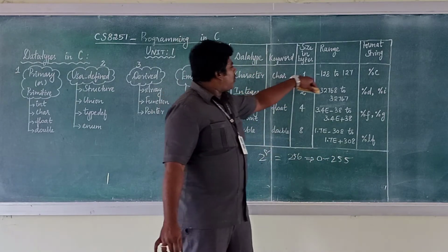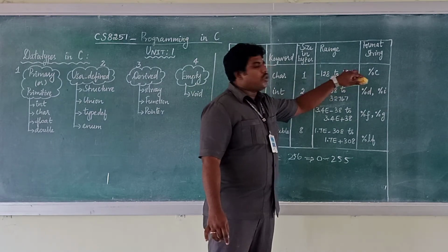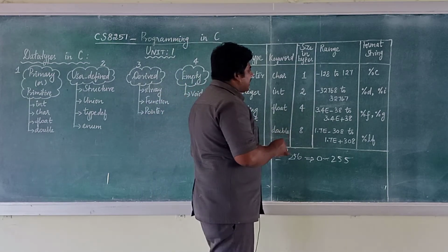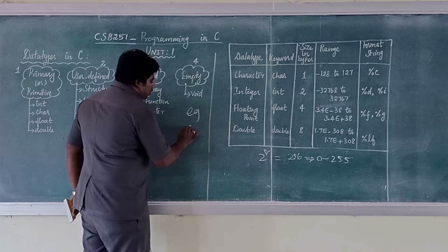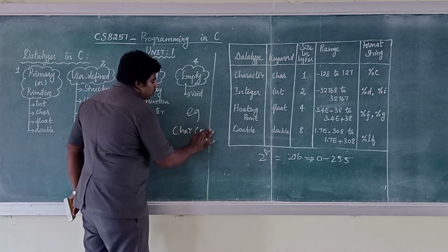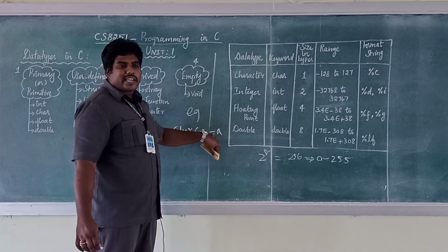Here one more thing you have to know: why is it mentioned as minus 128 to 127? If you are taking a character, for example, char c equal to minus a, this is signed, right?